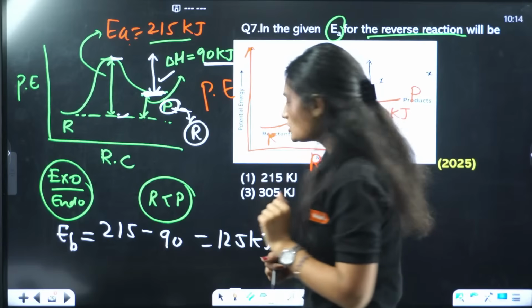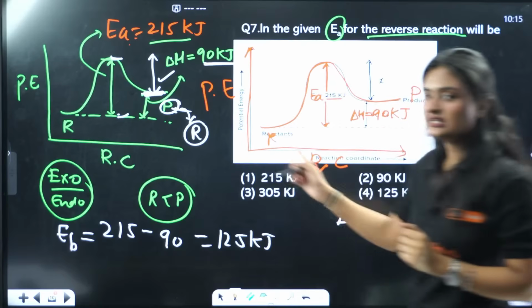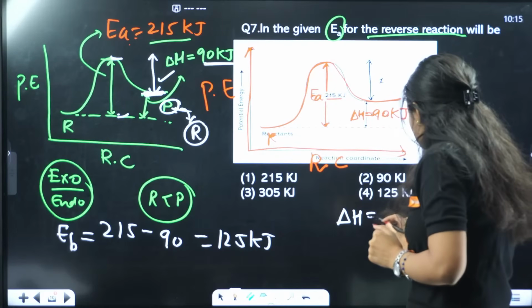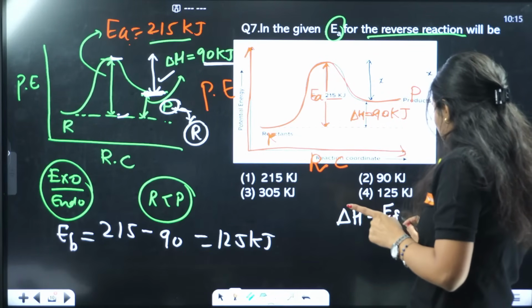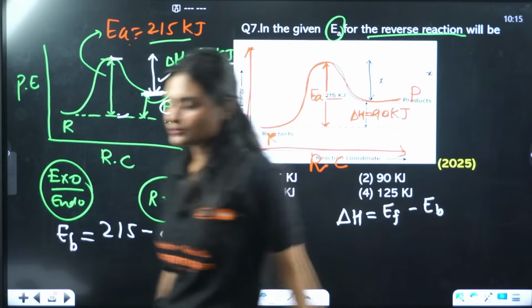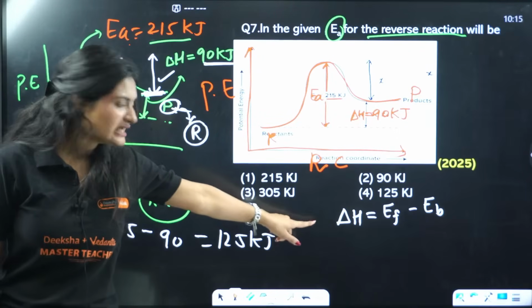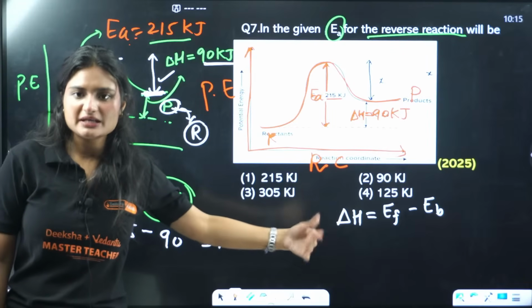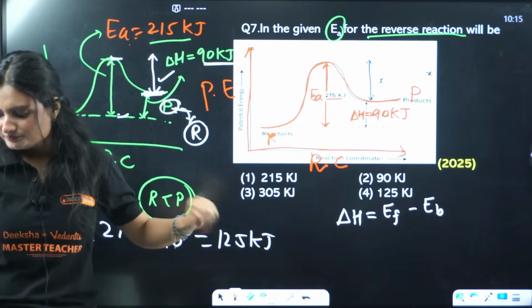Now one formula is also there. The change in enthalpy between the reactant and product equals the activation energy of the forward direction minus the activation energy of the backward direction. That is the formula. Whatever the sign of your delta H, because enthalpy can be positive or negative depending on whether the reaction is exothermic or endothermic, right?